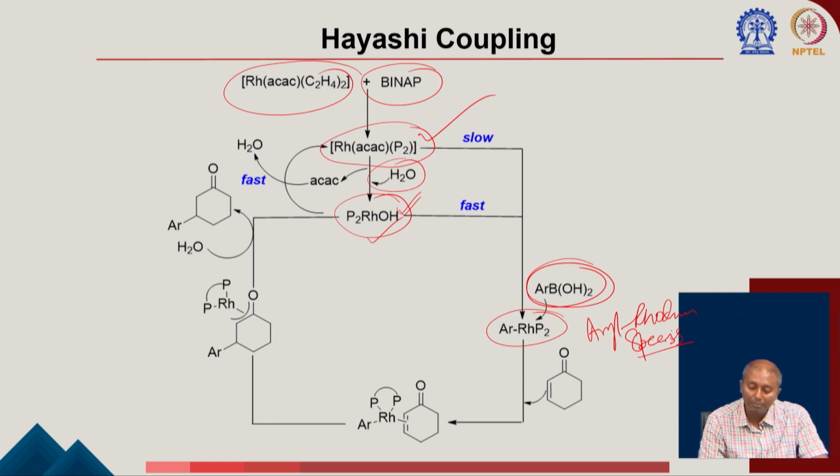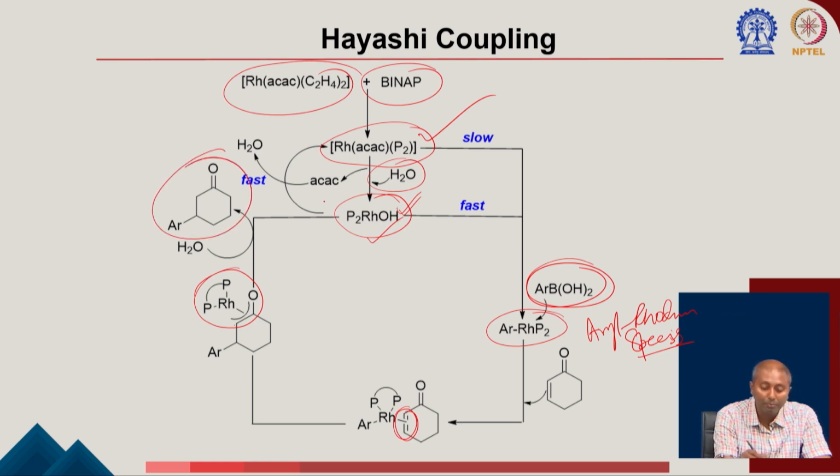Okay. So, once this is generated, the next thing is this aryl rhodium species is going to interact with this olefin of this alpha beta unsaturated carbonyl compound, and there will be an insertion. So, this aryl group will be inserted here, and then the rhodium will be here, but that will go to an oxa-allyl rhodium. So, there is an oxa-allyl rhodium species generated here, and then once there is water, that can get the compound back to the hydroxo species of the rhodium,